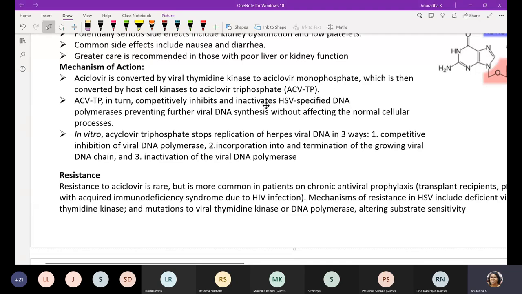Further cross-linking with the next incoming nucleoside does not take place because it doesn't have the terminal end. So acyclovir triphosphate stops replication of the viral DNA by competitive inhibition of viral DNA polymerase, incorporation and termination of the growing viral DNA chain, and also inactivating the DNA polymerase enzyme. Just imagine, the discovery of such antiviral agents gave a big breakthrough in the treatment of viral infections, especially hepatitis and herpes simplex virus infection, and in all these cases we use this kind of treatment.